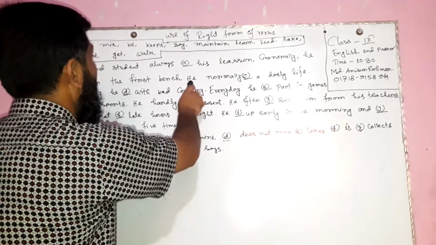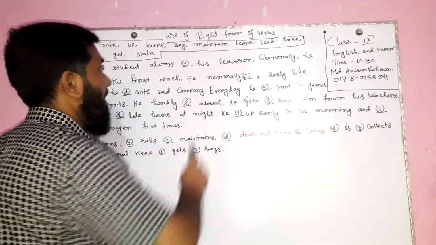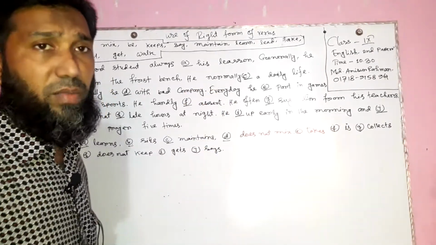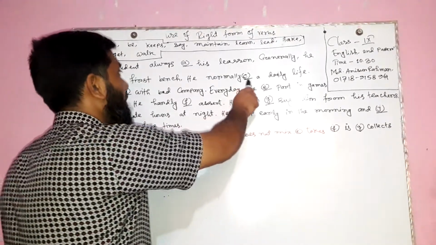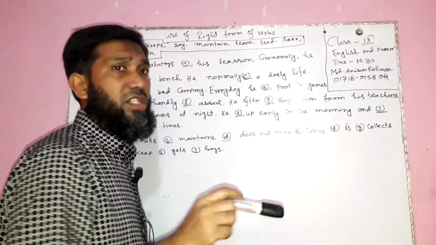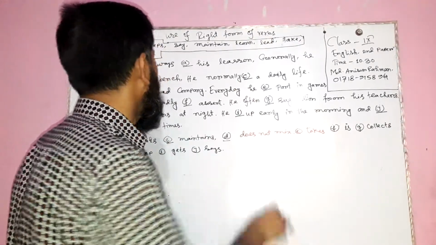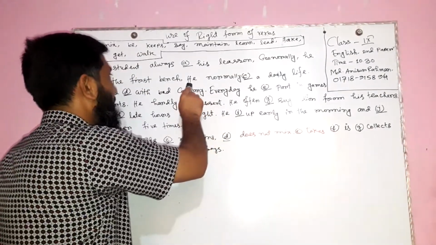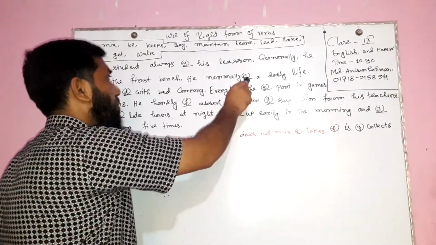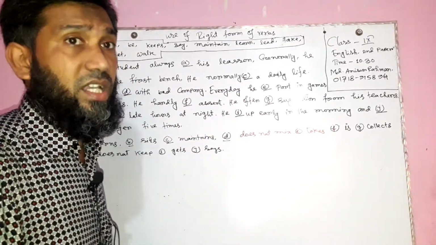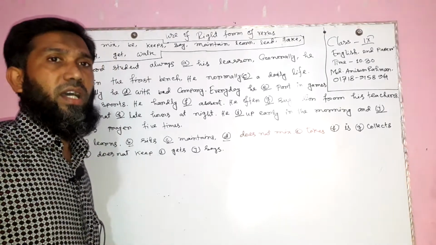Now see, he normally, here normally is an adverb that indicates the present indefinite tense. So in this blank we use a verb on the basis of present indefinite tense, and as the subject is third person singular, this verb joins with s or es by the rule of grammar.